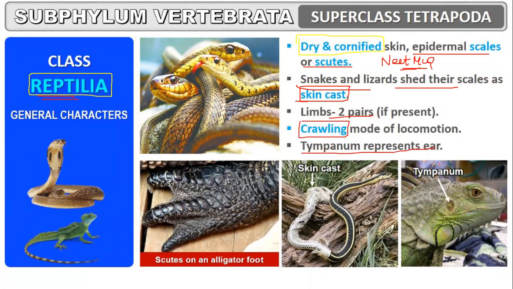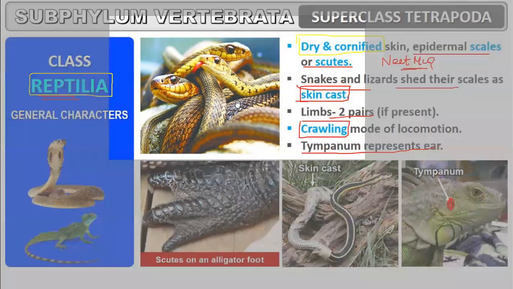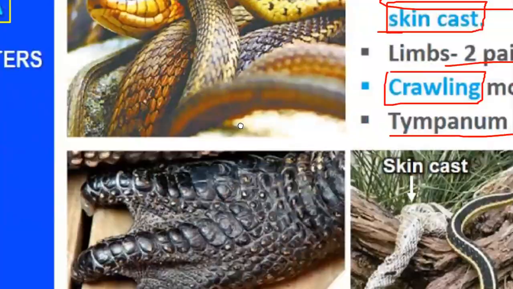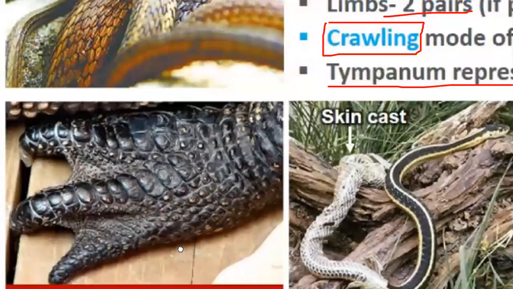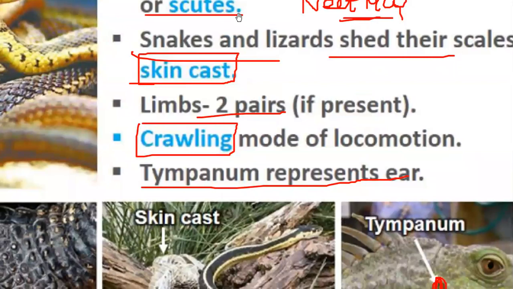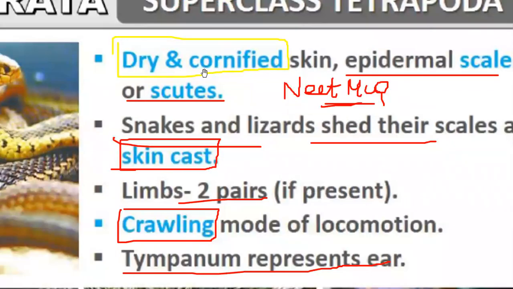Here also tympanum. Look, tympanum represents the ear. Okay. So guys, snakes, everything comes under the class Reptilia. Look, snakes, dangerous, right? This is a scute. Just like the scutes you may find on an alligator foot. So scutes or scales, dry and cornified skin you will observe.